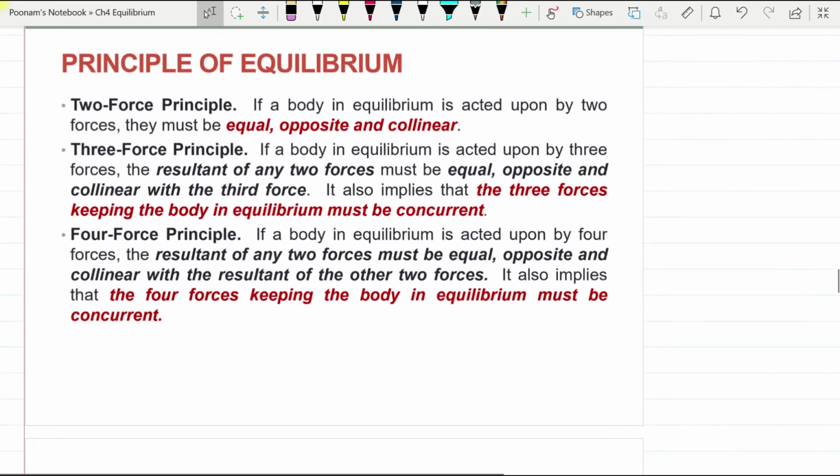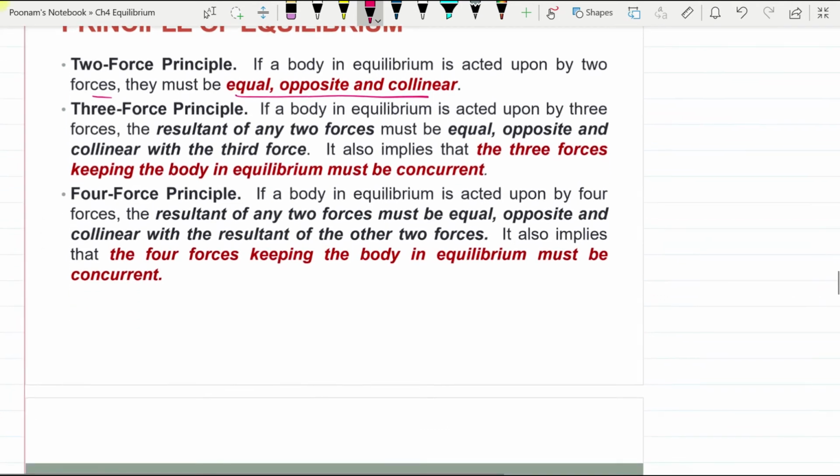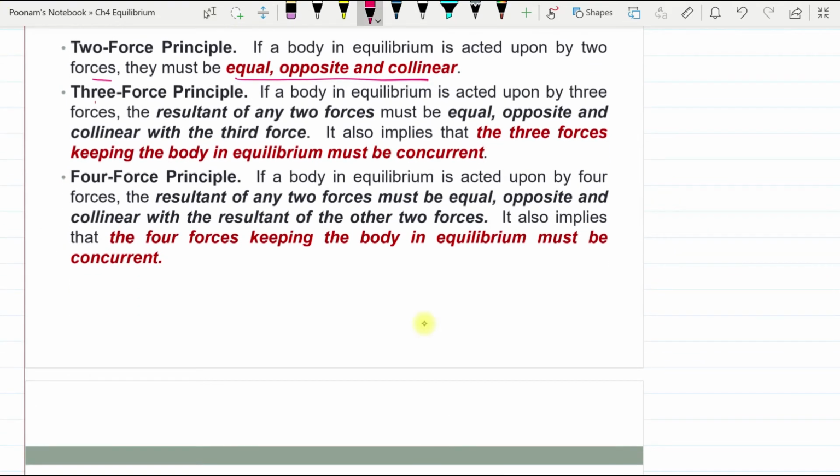Principle of equilibrium, two force principle. If a body is in equilibrium acted by two forces, they must be equal and opposite to each other, and they must be collinear so that the body remains in equilibrium under the action of these two forces. If the body is subjected to three forces, then the resultant of any two forces must be equal, opposite and collinear with the third force, and the three forces keeping the body in equilibrium must be concurrent.